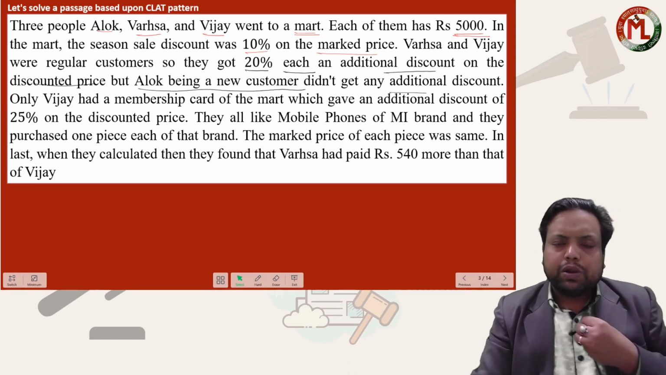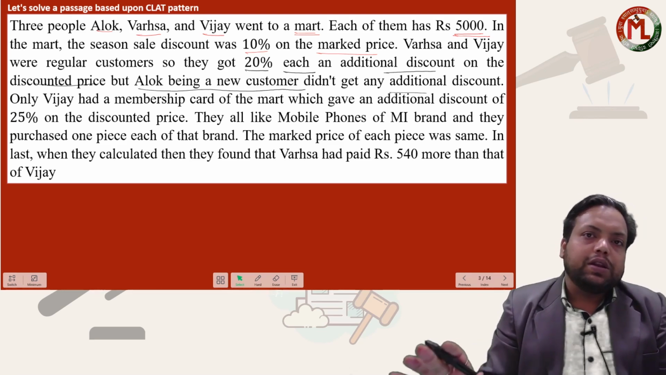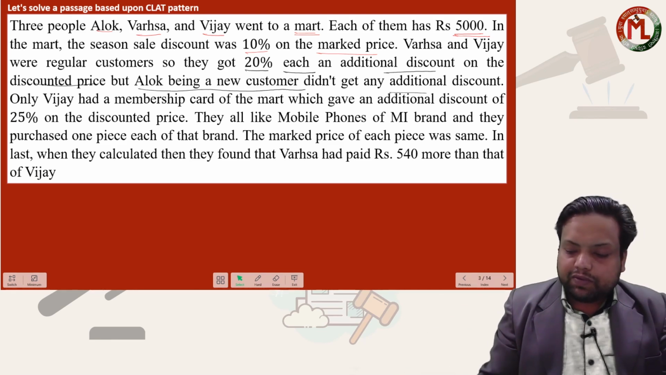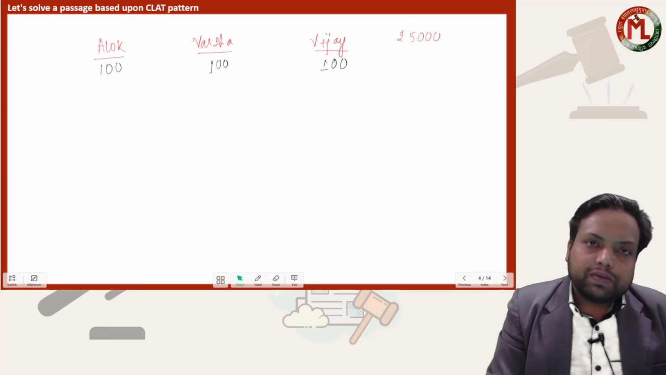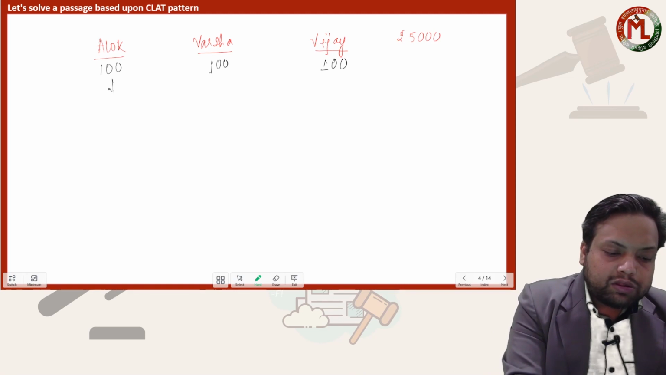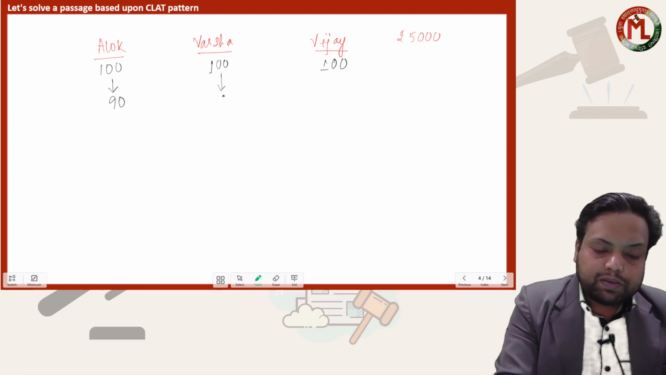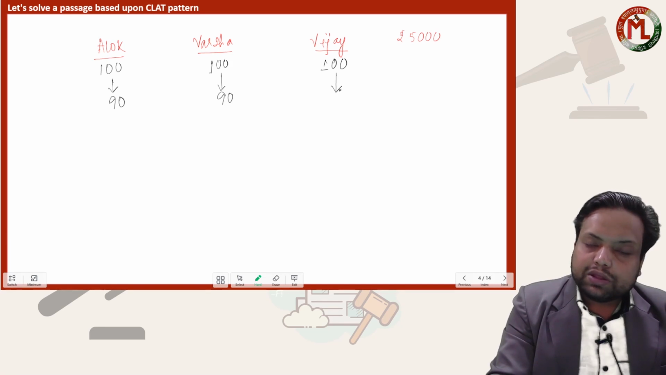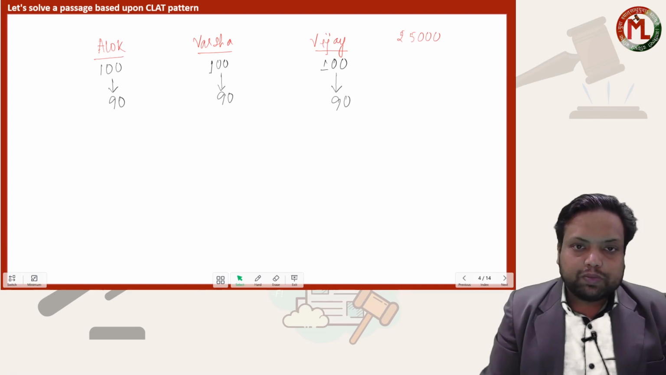What we will do, we will simply assume they all had rupees 100 or 100%. First there is a season sale going on and each one is getting a discount of 10%. So Alok is paying 90, Varsha is also paying 90, and Vijay is also paying 90 on the marked price.